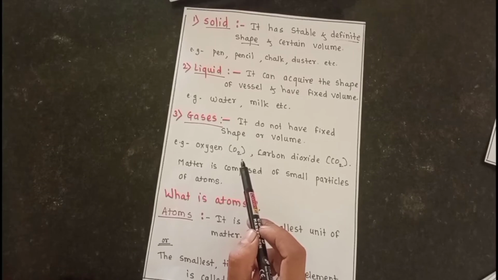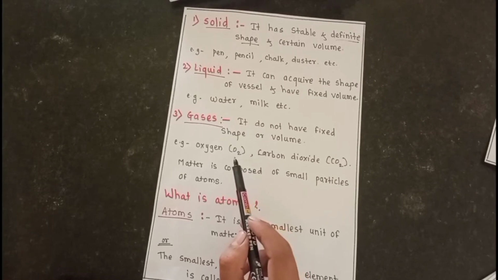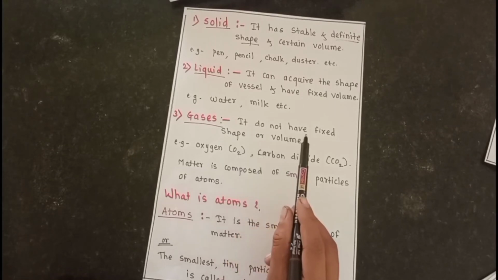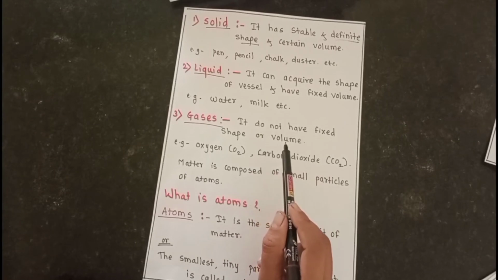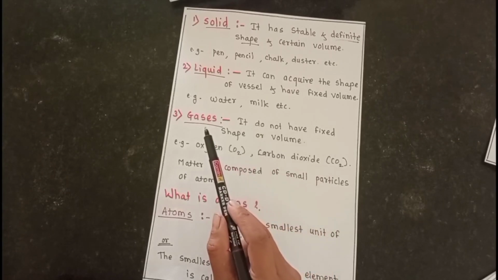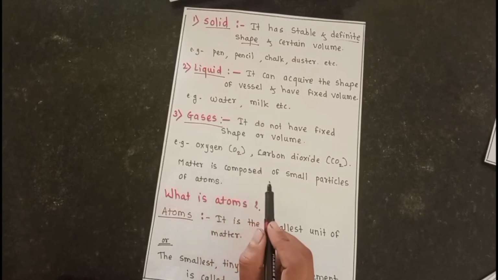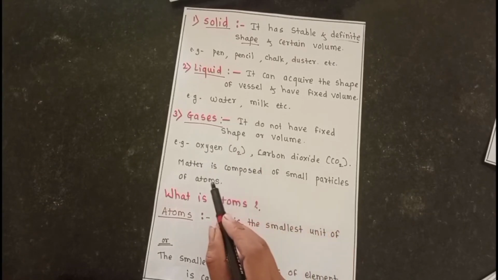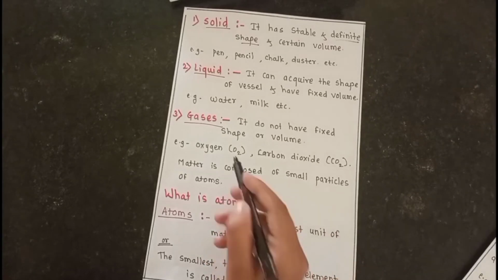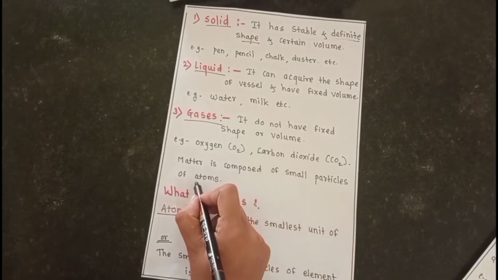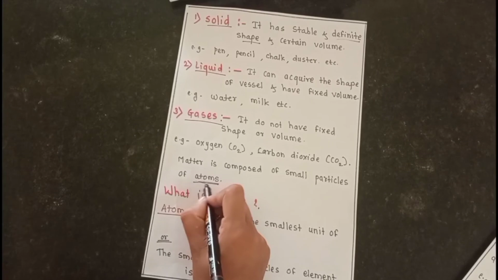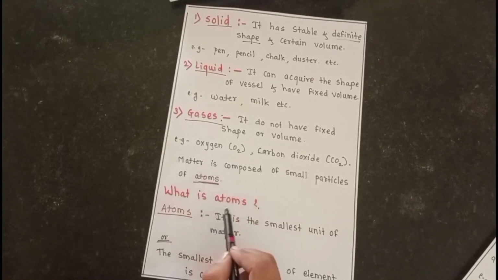The different gases present in the environment do not have a fixed shape and volume, so they are the gaseous state of matter. These three states of matter are composed of small particles called atoms. So a new term arises here: atom. Let's see what atoms are.